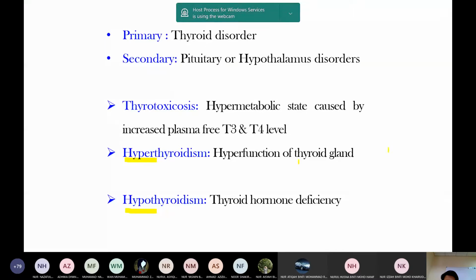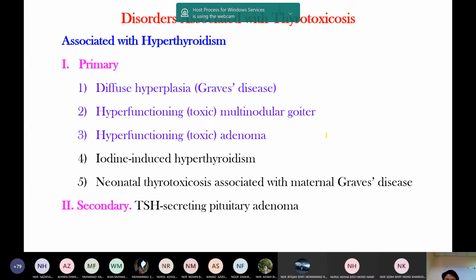So hyperthyroidism, increased thyroid hormone. The thyroid gland is hyperfunctioning. So the thyroid gland is hyperactive and it produces increased thyroid hormone. This is hyperfunctioning, the hyperthyroidism. Thyrotoxicosis is any cause that increases T3, T4 level. It leads to thyrotoxicosis. Okay, I explain in here.